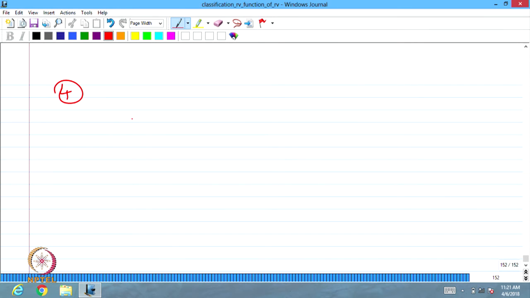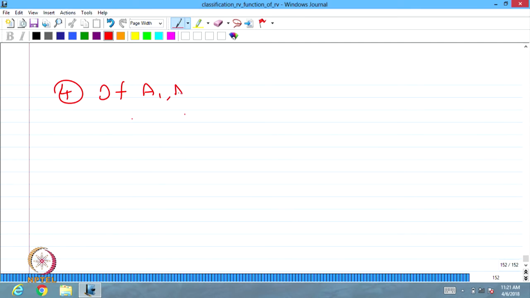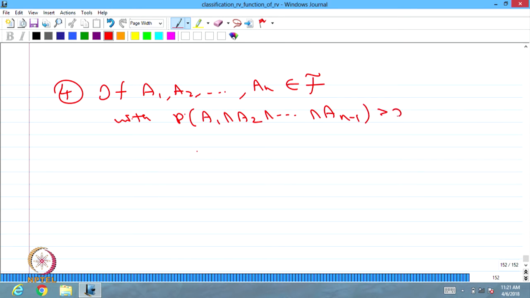The next result related to conditional probability: if A1, A2 and so on up to An are n events belonging to F, with probability of A1 intersection A2 intersection up to A n minus 1 strictly greater than 0, then one can define the probability of the intersection of n events.